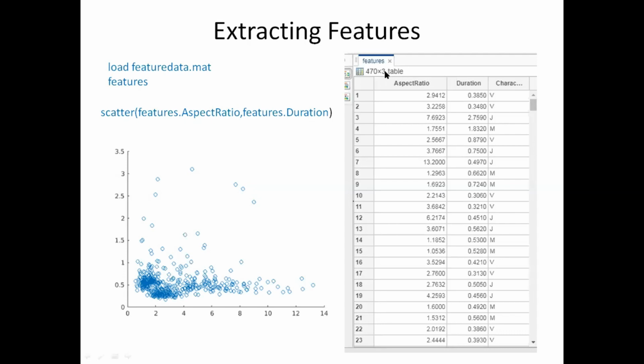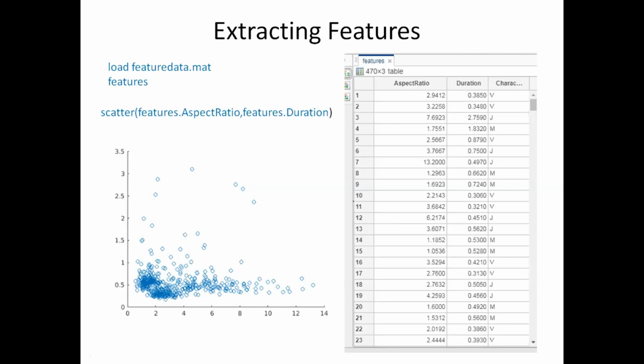The name of the table is features, so we use features dot aspect ratio, similarly features dot duration, and the third column as features dot character. Right now I'm making a scatter plot of aspect ratio versus duration. So I will say scatter features dot aspect ratio, comma, features dot duration. You can see this scatter plot.